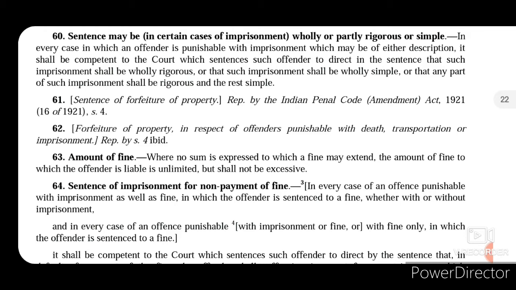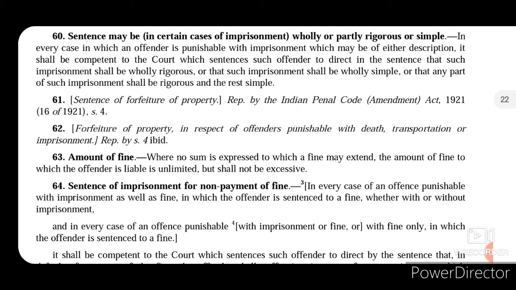So, it is the court which is awarding such sentence. That court will direct in that sentence which part will be rigorous and which part will be simple. Or if the court so thinks fit, it may make such imprisonment wholly rigorous or wholly simple. Or it may make any part rigorous and the rest of the part simple.